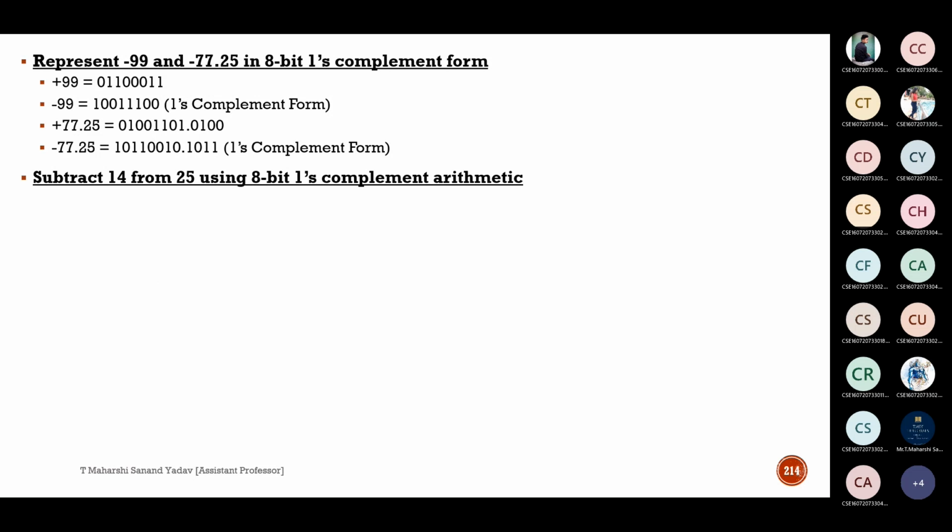Next, subtract 14 from 25 using 8-bit 1's complement arithmetic. So perform this and tell me. This should be the concept: what you read in the previous statement, you have to take the 1's complement of the subtrahend and add it to the minuend. Means for this you need to take the 1's complement and add it with 25. If you are getting any carry, add that carry to the least significant bit and check the most significant bit sign. If MSB is 0, the result is positive. If MSB is 1, the result is negative. If the result is negative, you have to perform 1's complement on the result.